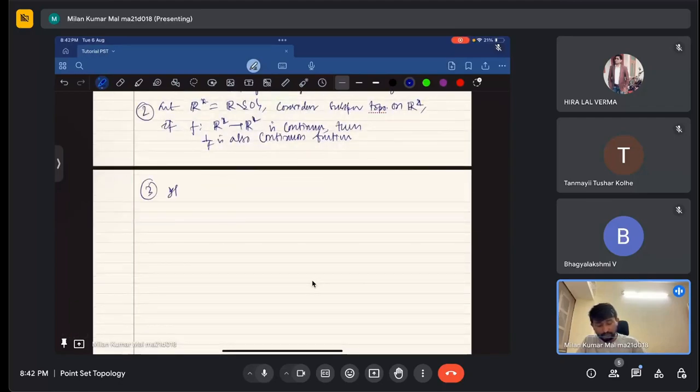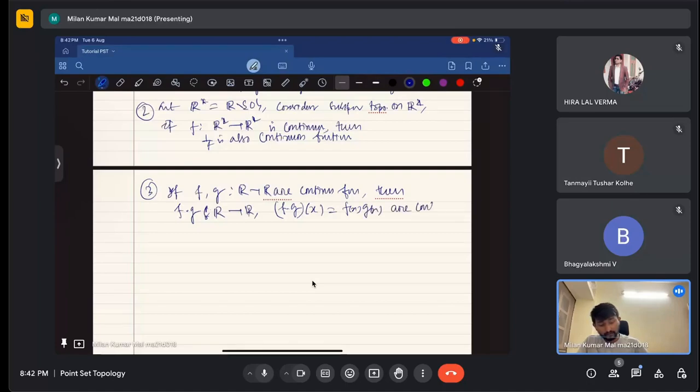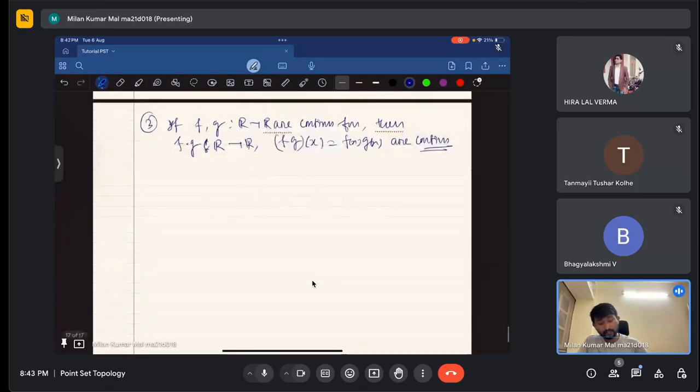Third is that if F and G from R to R are continuous functions, then F dot G defined from R to R, how is this defined? F dot G at x equals F of x times G of x, is continuous. Not this product, this product is continuous.